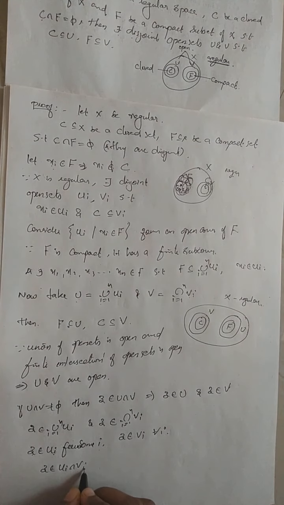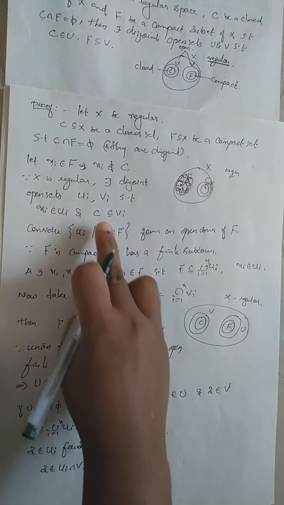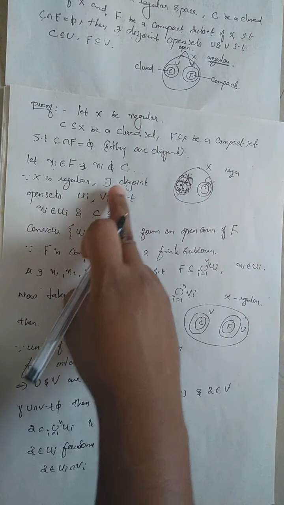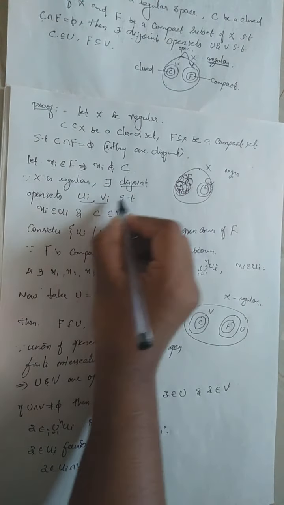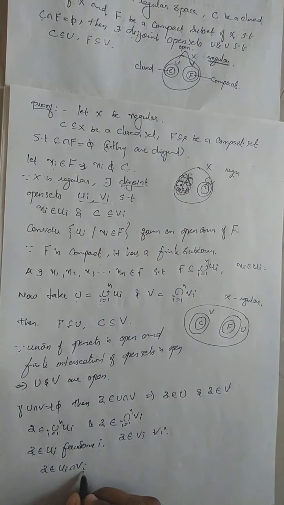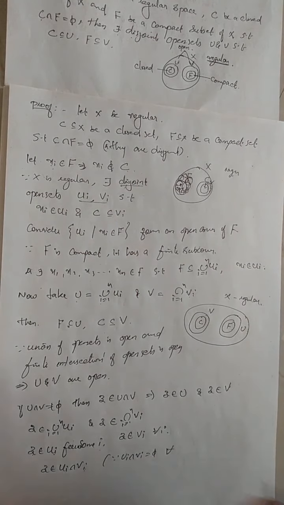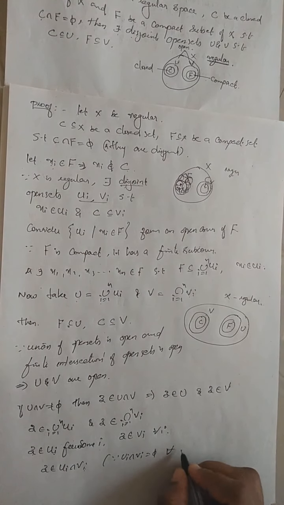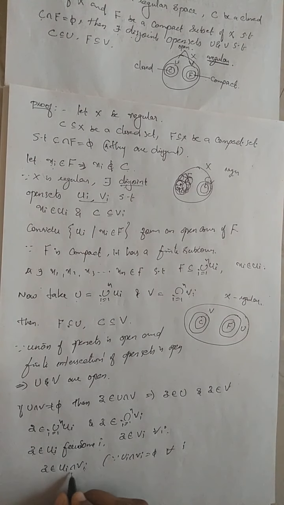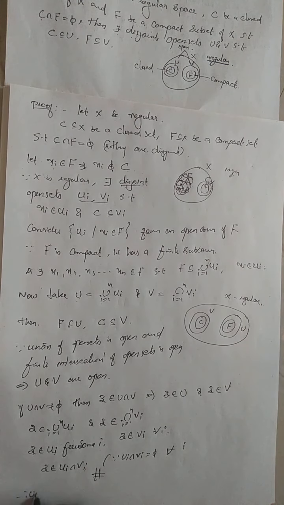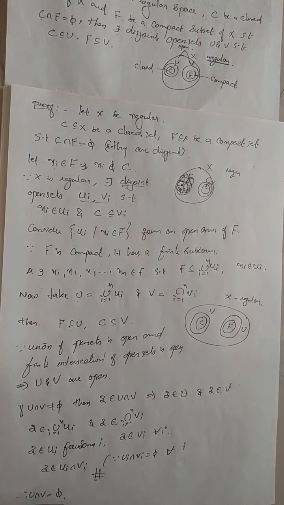Is it possible? No. Because corresponding to each xi, we get two open sets Ui and Vi that are disjoint, so their intersection must be empty. Since Ui intersection Vi is empty for every i, Z belonging to Ui intersection Vi is not possible. Therefore U intersection V must be empty. So we get the required result.